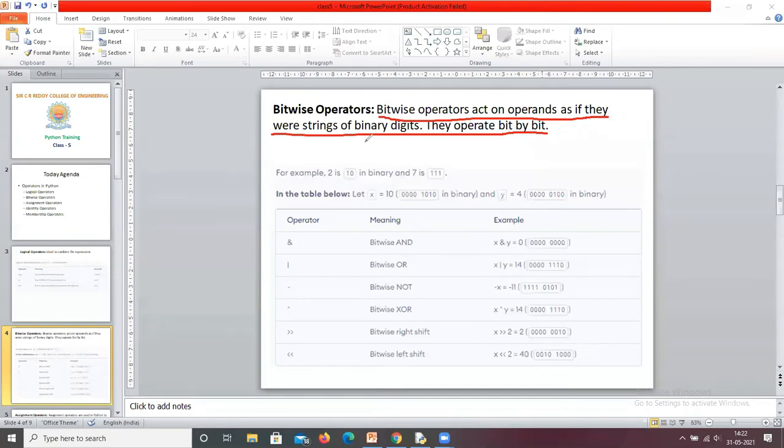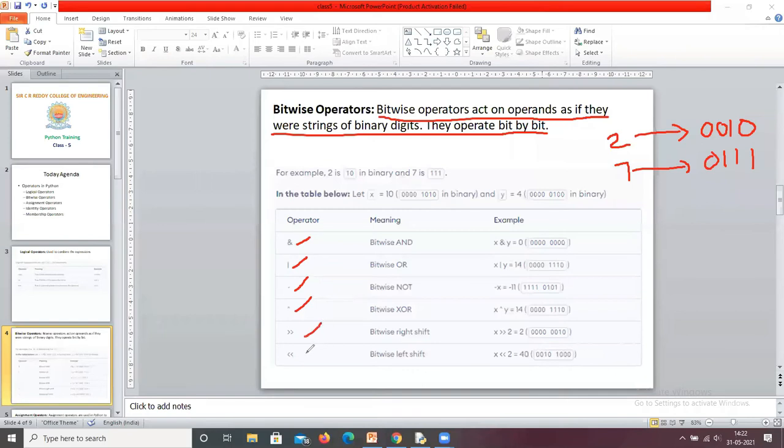Just wait. So now we are going to see one example. This is how we can represent the 2. The representation of 2 is 0010. I'm taking 4 bits. And the equivalent binary representation of 7 is 0111. Okay. Now, coming to bitwise operators, we have AND operator, OR operator, NOT operator, XOR operator, so bitwise